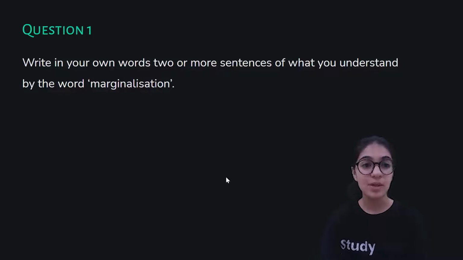Okay, so the very first question says, write in your own words two or more sentences of what you understand by the word marginalization. So let's recall. I will tell you what is marginalization in a very simple language. Marginalization refers to the exclusion of a particular group or society from the entire society because of the differences in their religion, language, or the standard of living, which leads to being devoid of cultural and social development